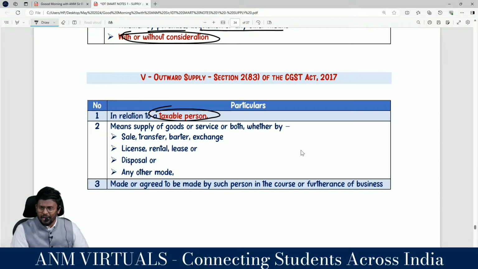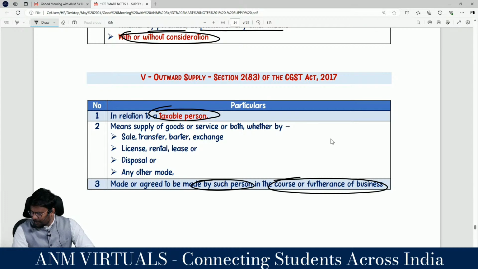Next one, outward supply in relation to a person means supply of goods or services or both, whether by way of sale, barter, transfer, exchange, license, lease, rental or disposal or any other mode, made or agreed to be made by such person in the course of business.